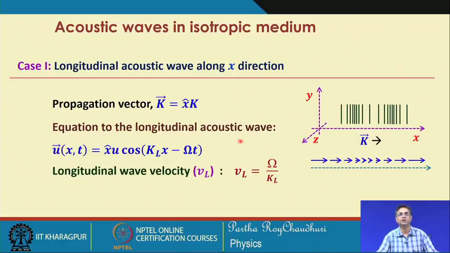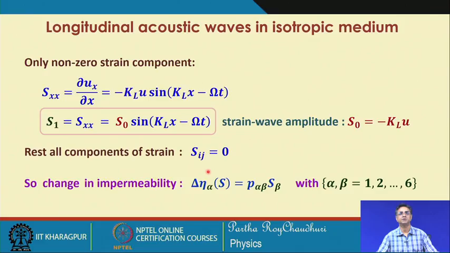So, the equation of the longitudinal acoustic wave we have seen, this is propagating along the x direction. So, this is the only polarization, and we can represent this equation by this, where k_l is the propagation vector, the propagation constant, and capital omega is the frequency of the acoustic wave, u is the amplitude, which is u_x, and this wave velocity is given by this. So, all these parameters will be known for a given acoustic wave.